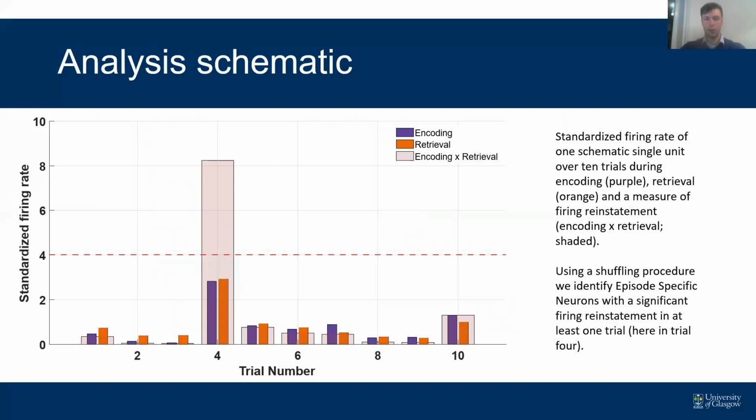I'd next like to show you our analysis schematic. You can see on the y-axis the standardized firing rate, and on the x-axis the trial number. Color-coded in purple is the standardized firing rate of encoding, and orange for retrieval. We define reinstatement as the product of the encoding and the retrieval firing rates. And the threshold for significant or relevant reinstatement we define through a shuffling procedure.